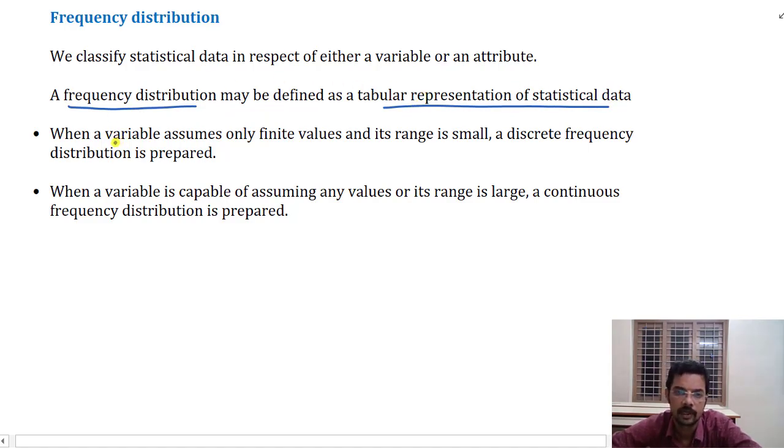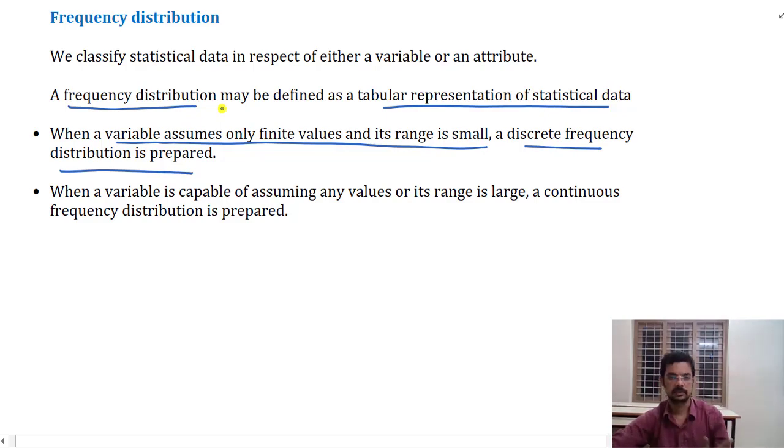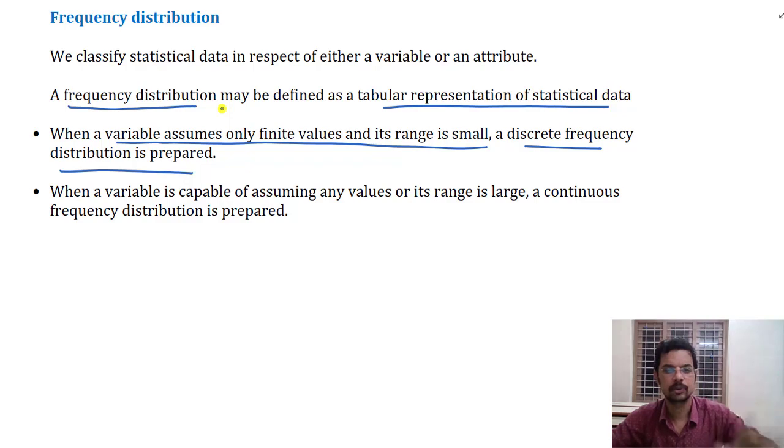When the variable assumes only finite values and its range is small, a discrete frequency distribution is prepared. If the values are very few, say 5, 10, 15 or maybe 20, they will be put separately so that they can be individually studied.